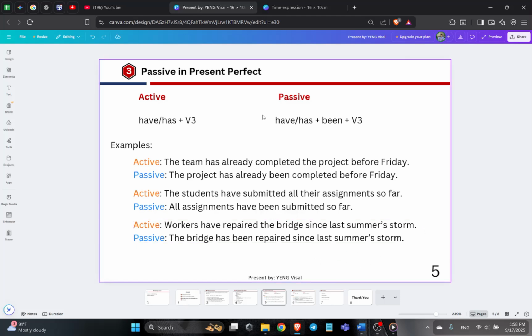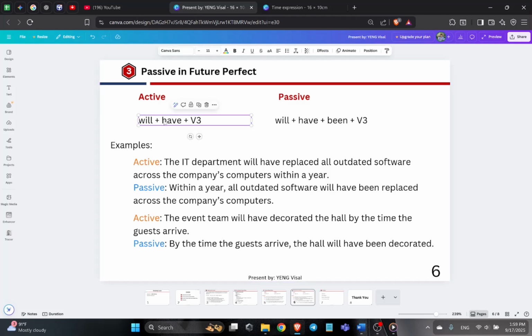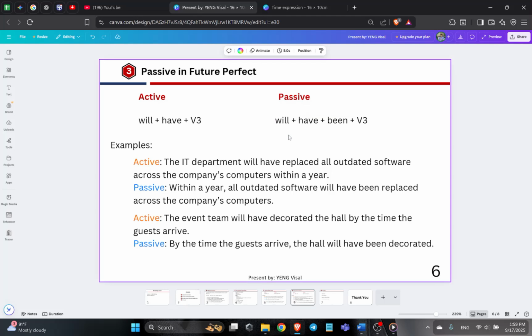Let's continue to the passive in future perfect, where passive in future perfect is used to show the action that is completed before another action in the future. Here is the form of future perfect in active: will have plus verb 3. And when we change to the passive, we just add been: will have been and verb 3.